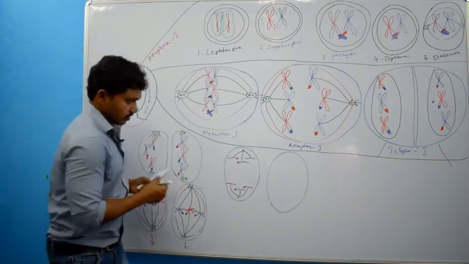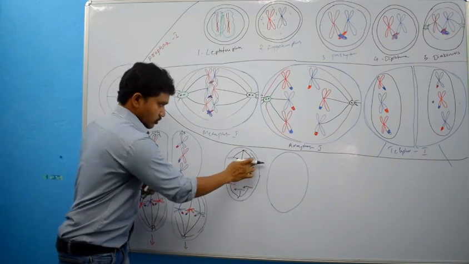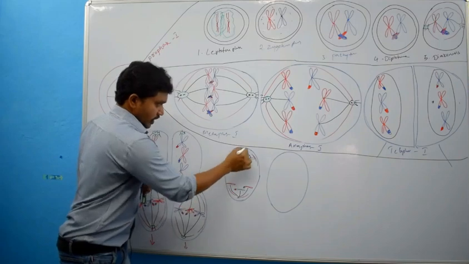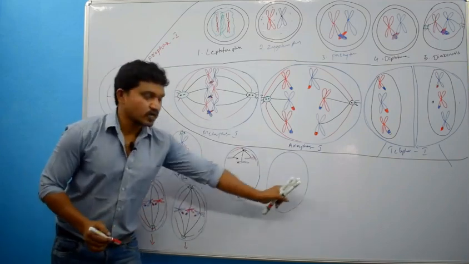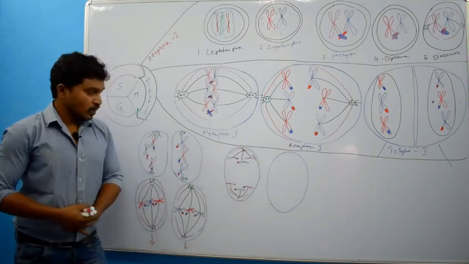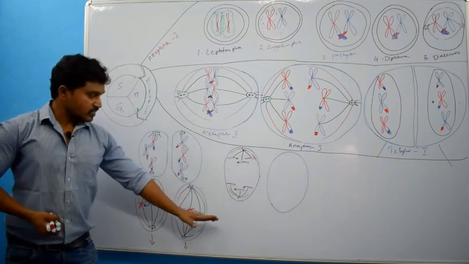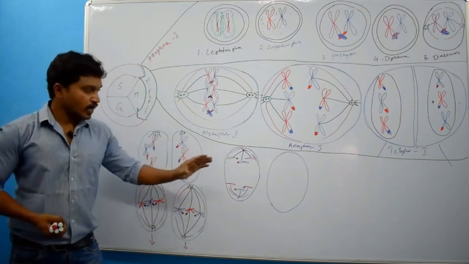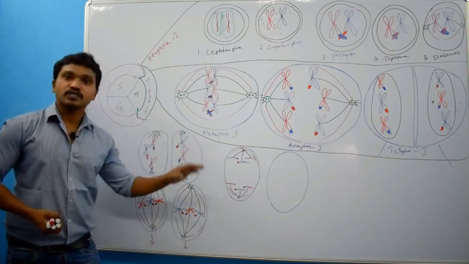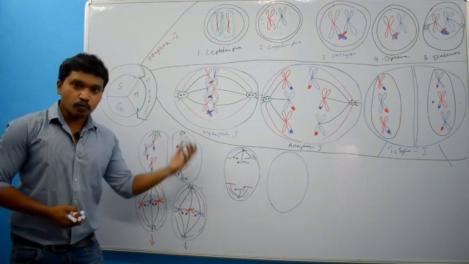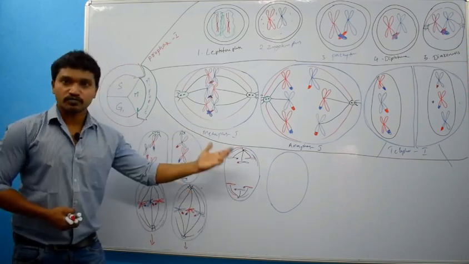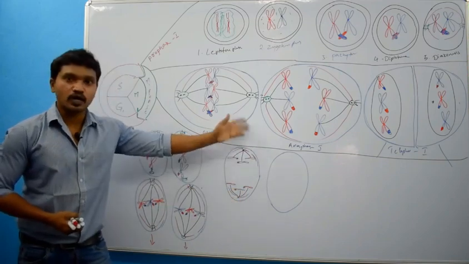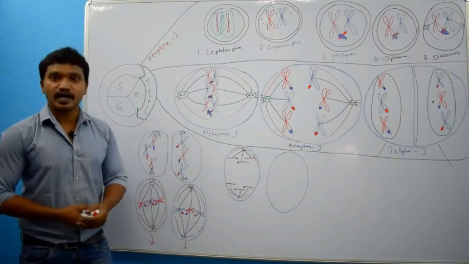Then, of course, we have to draw polar microtubules also, and aster microtubules. Same thing you draw over here. I don't have space over there. Okay. So, after this, now what is this phase? Anaphase 2. In anaphase 2, splitting of centromere and two sister chromatids become daughter chromosomes. These daughter chromosomes are pulled by kinetochore microtubules. Half of the chromosomes will be pulled towards one pole, remaining half will be pulled to the other pole. Right? That is anaphase 2.